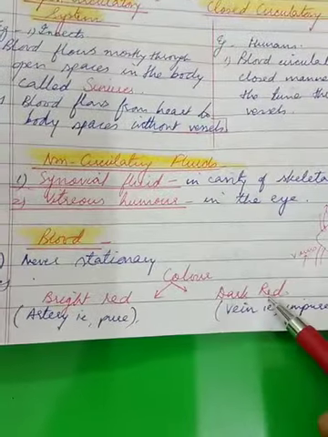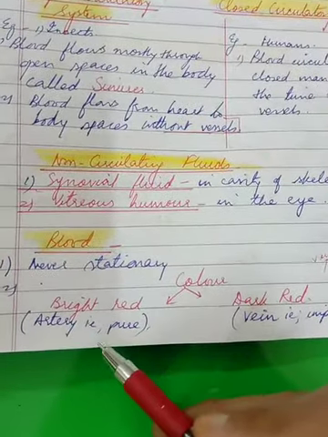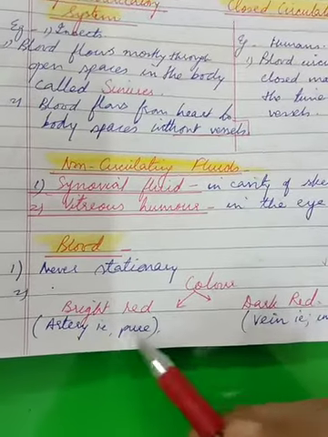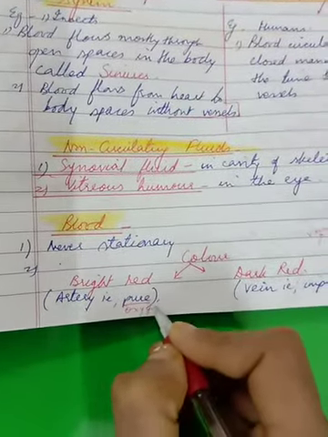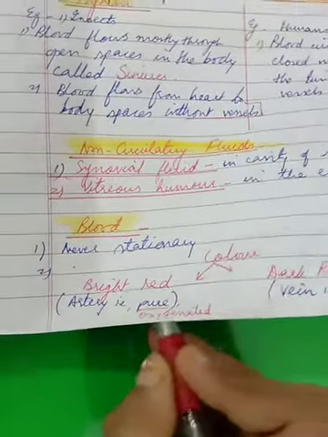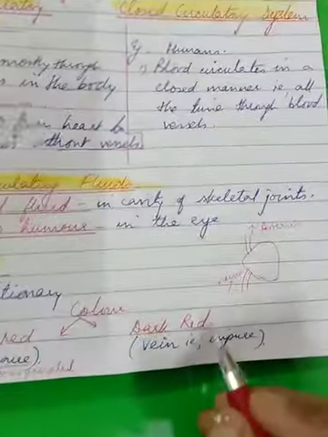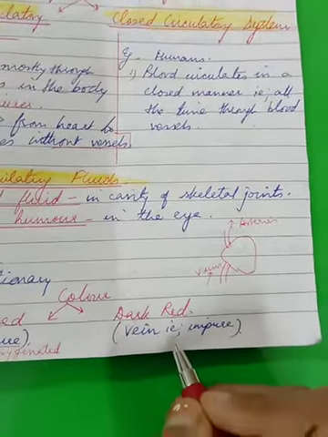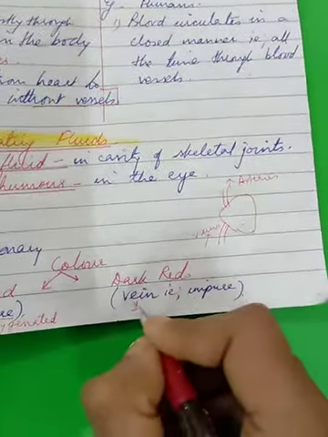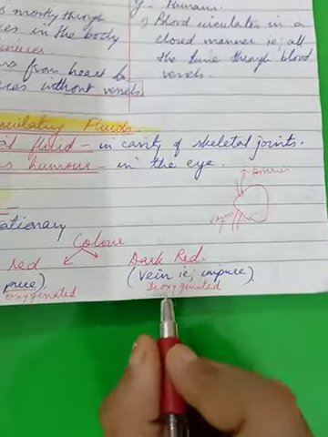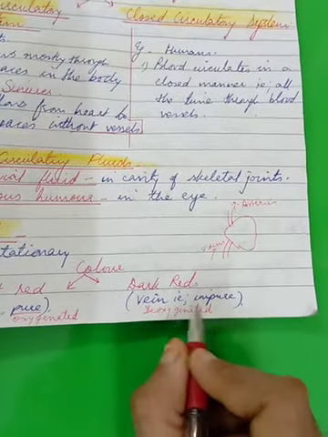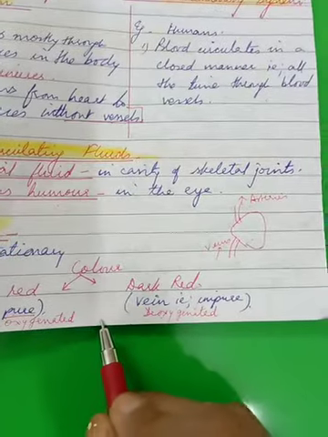Alright. Color of the blood, if we talk, just now I told you, it's showed like red and blue, but there's nothing like red and blue. We have bright red or dark red. Bright red means this is the blood seen in arteries in pure form. In other words, the better word for pure would be oxygenated. So we can write this as oxygenated blood because this is rich in oxygen and deficient in carbon dioxide. Similarly, when we say dark red, this means the blood which is impure, or better we can call as deoxygenated blood. Remember, D means without oxygen or less oxygen and more of carbon dioxide. That is why it is impure and it is found in the veins.